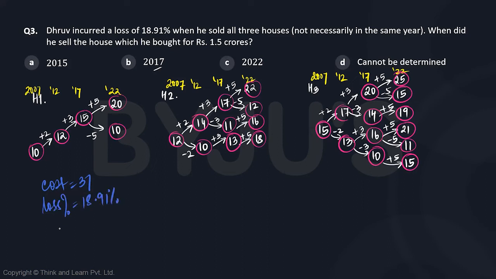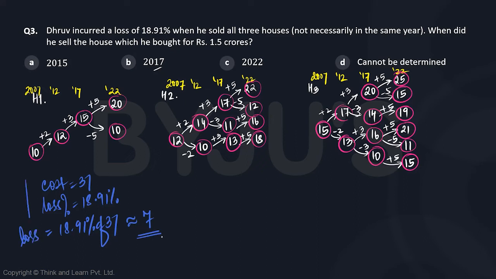So if we calculate 18.91% of 37, we will get the loss. If you solve this, this is going to be approximately 7, because 20% would have been 7.4. Since all the values are integral, we can say that the loss was 7. So this is not the sales, actually, this is the loss.